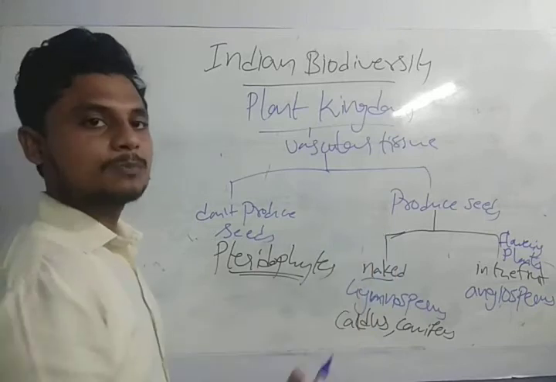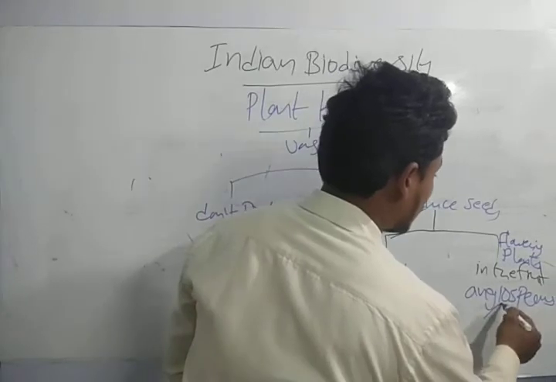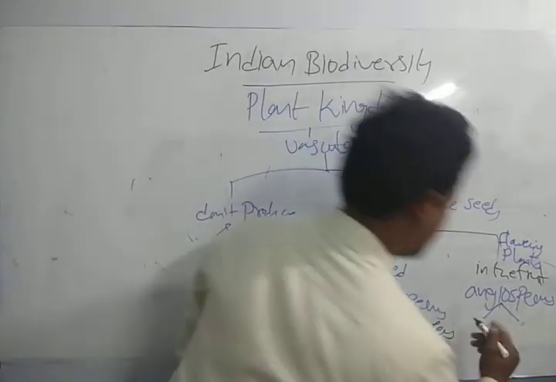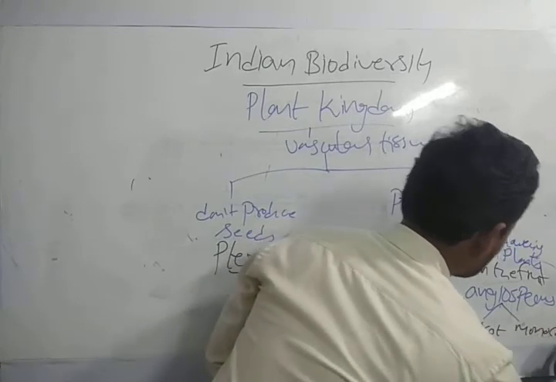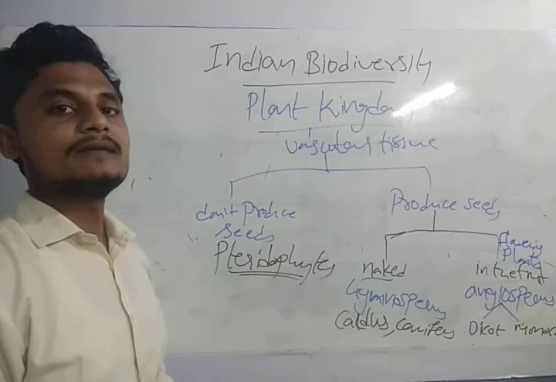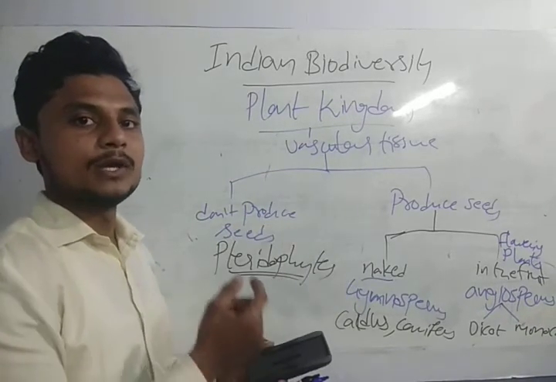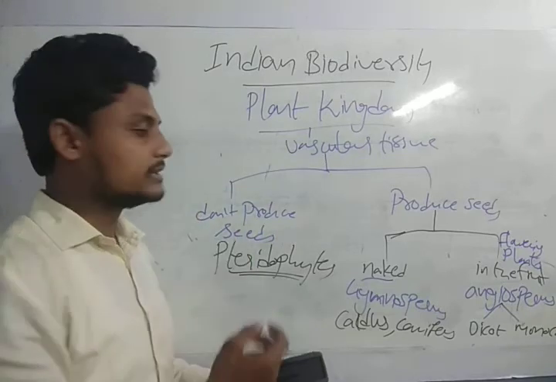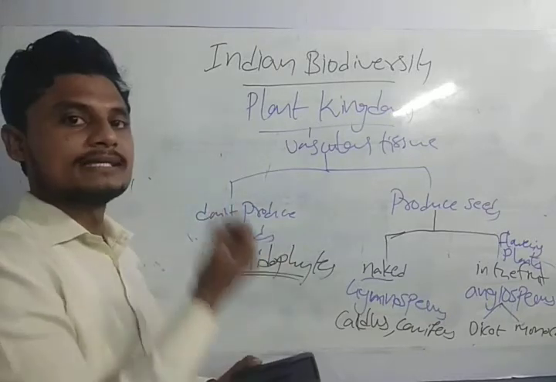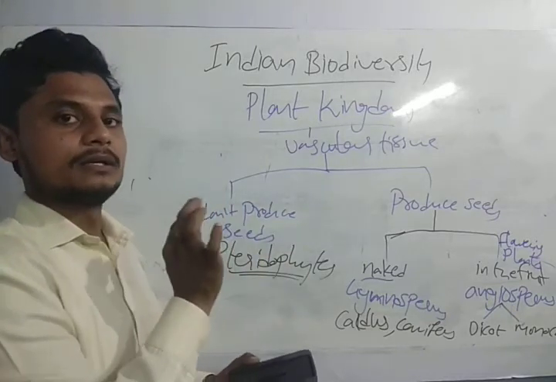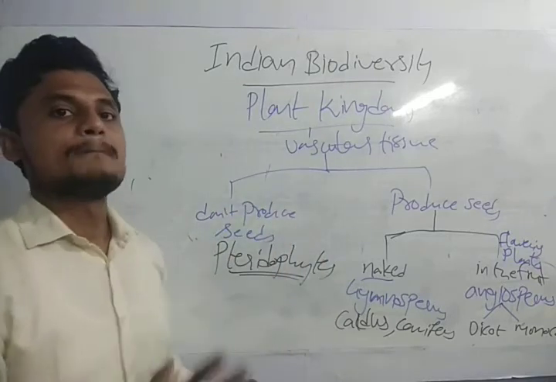Again, angiosperms have been divided into two parts: dicot and monocot. Dicot means having seeds with two cotyledons. If you see the badam, the almond, the seed has two cotyledons, so it is a dicot, and monocot means only a single cotyledon. So this is the classification of the plant kingdom.